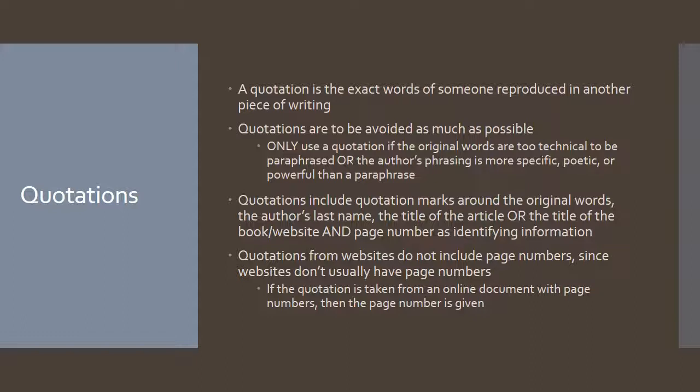If you leave out any of this information, it could be considered plagiarism in many cases. Like with paraphrases, quotations from websites do not include page numbers, again, since websites don't usually have page numbers. But also, if you see a page number in an online document, you do want to include it in the citation.